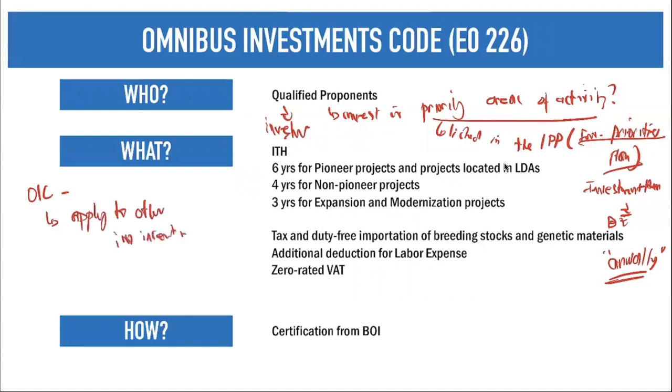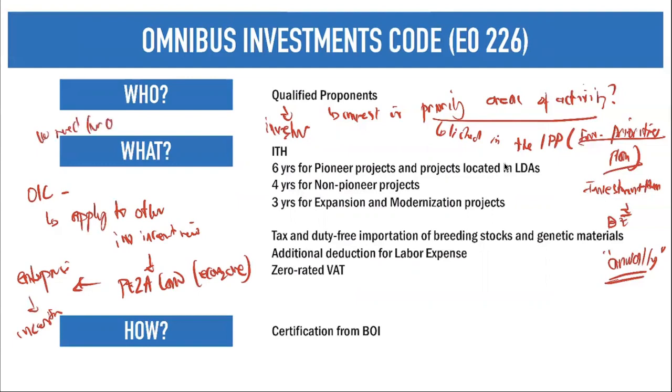So a while back, we talked of a specific investment incentive under your Ecozone PEZA law. And what have you learned about this PEZA law, Ecozone? In your PEZA law, Ecozone, we just need to look for the enterprise and we need to determine the different incentives. However, here, we don't need to qualify. No need for qualification. Meaning, so long as you are investing in a priority area.